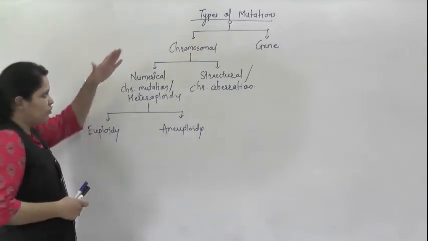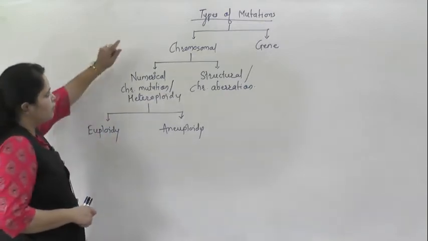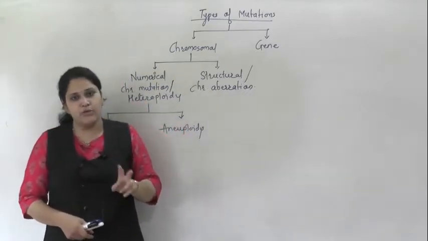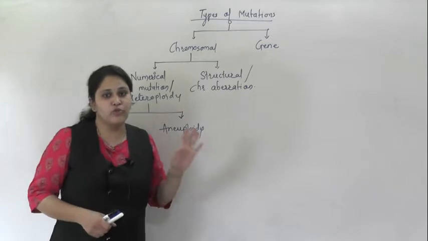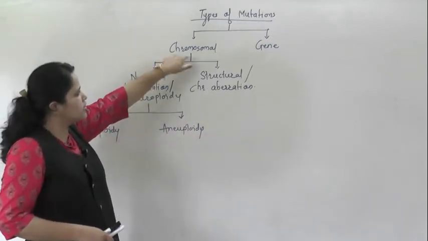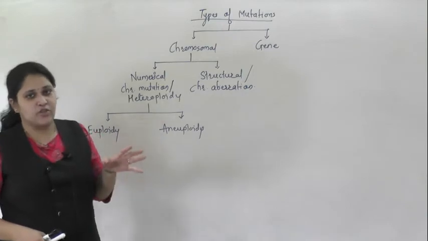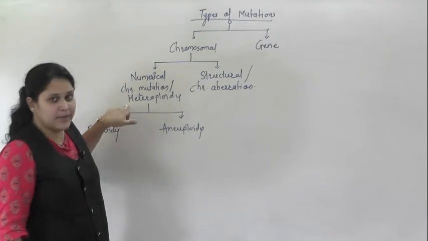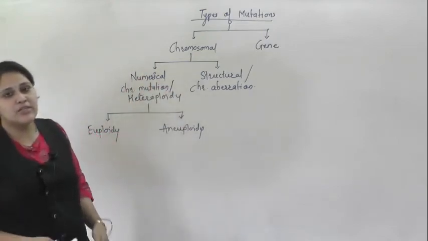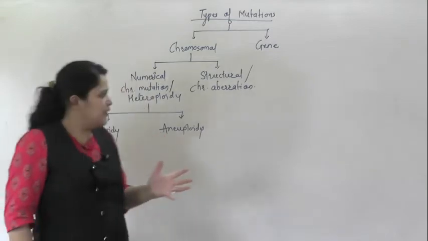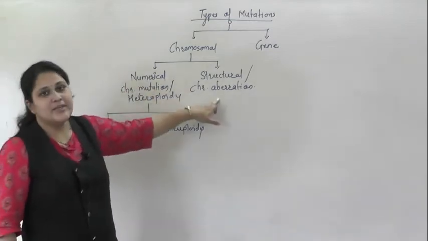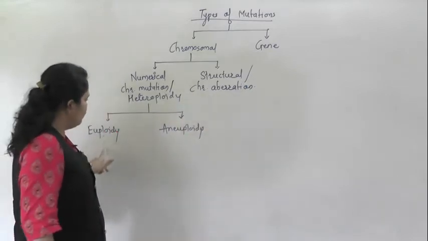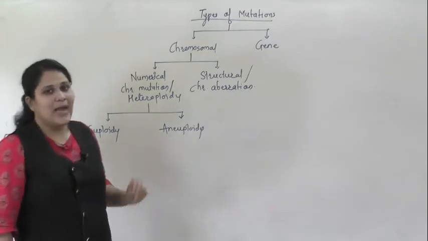What we are doing, we are going in a sequential way. Chromosomal mutations, gene mutation. These are the two broad classes of mutation. Those mutations which occur on chromosomes are known as chromosomal mutations. Mutations which occur on the structure of gene are known as gene mutation. Chromosomal mutations may be numerical or structural. When mutations are related with the number of chromosomes, that is numerical mutation. When related to the structure of chromosome, that is structural mutation. Numerical mutations are of two types, euploidy and aneuploidy.